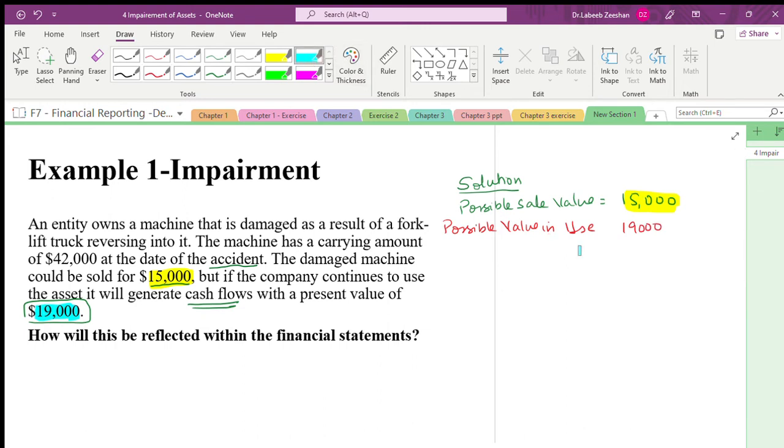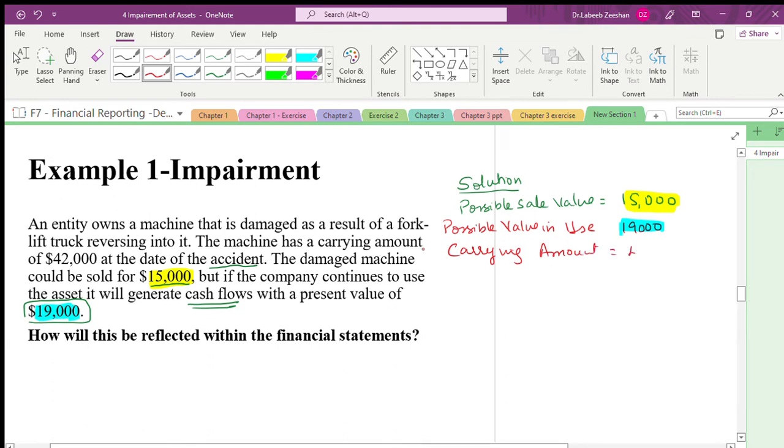I am identifying with the colors. The carrying amount is 42,000.